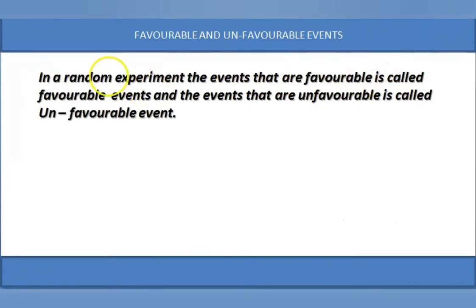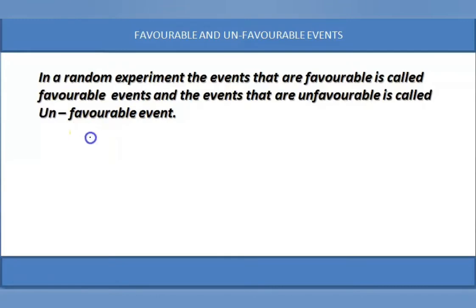Favorable and unfavorable events. In a random experiment, the events that are favorable are called favorable events, and the events that are not favorable are called unfavorable events. So let us take an example here.